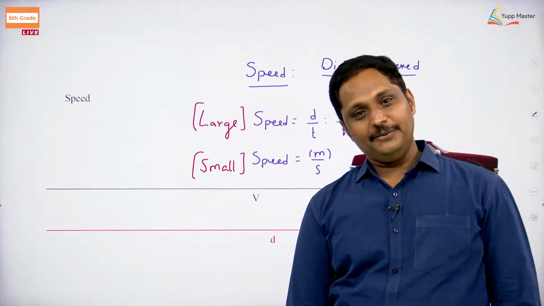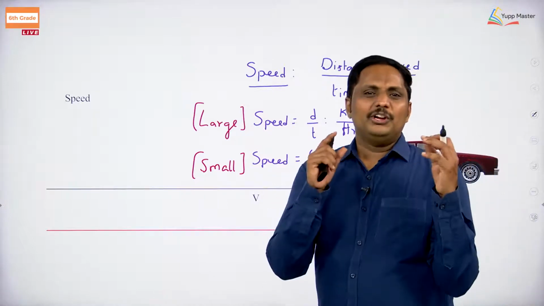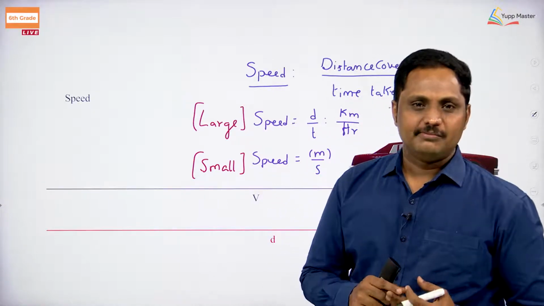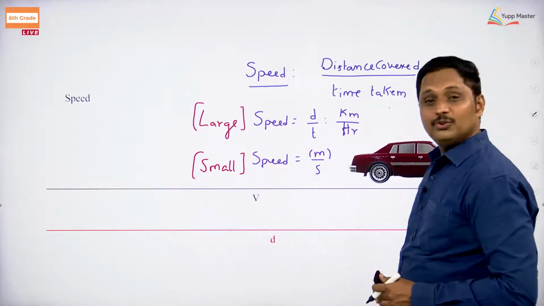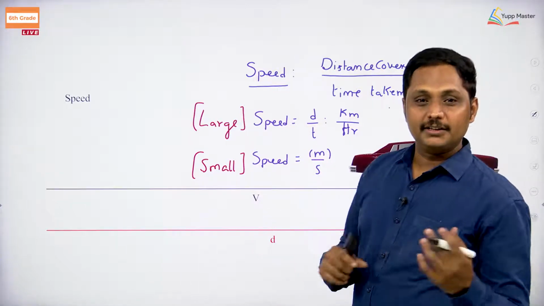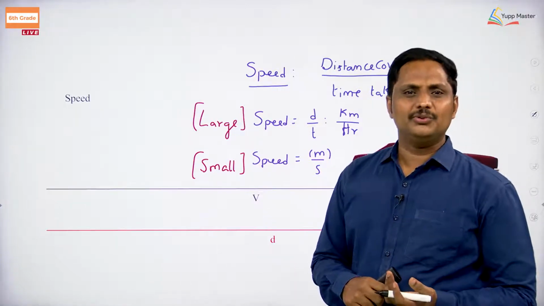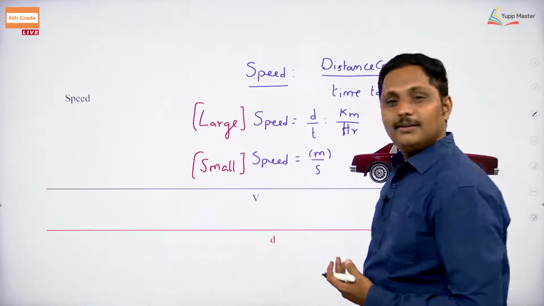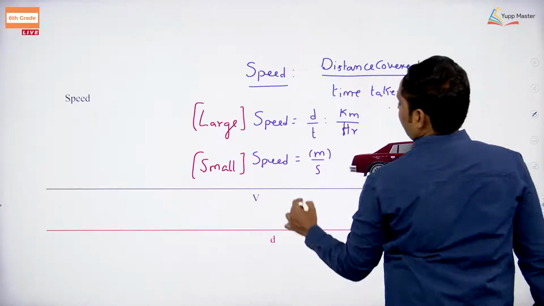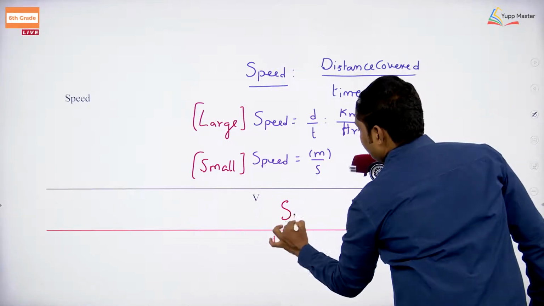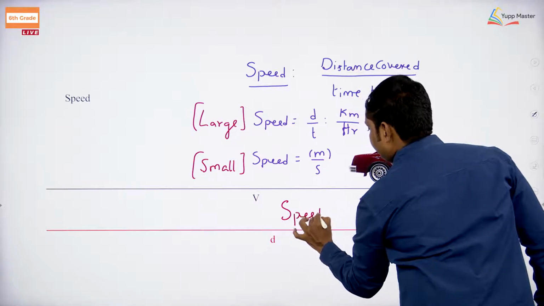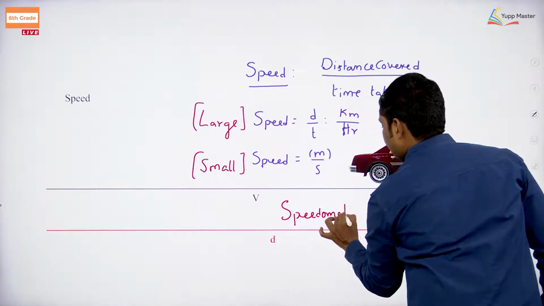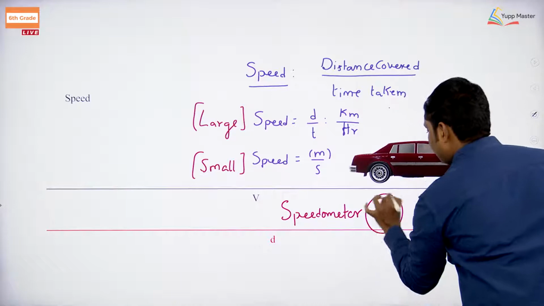Can you measure the speed? Simply you have the observation while you are sitting beside your father who is driving the vehicle. There is a meter, the speedometer, that shows the reading in kmph.